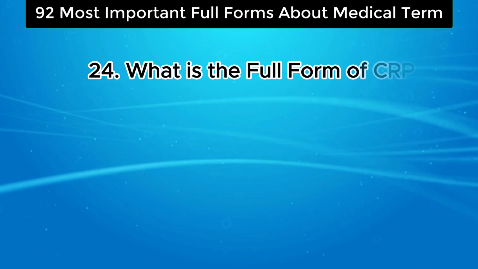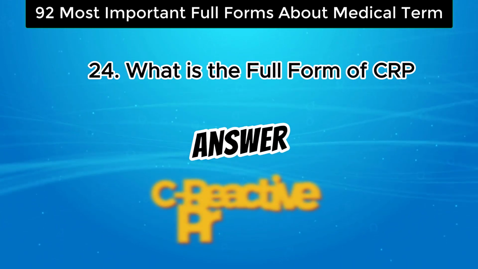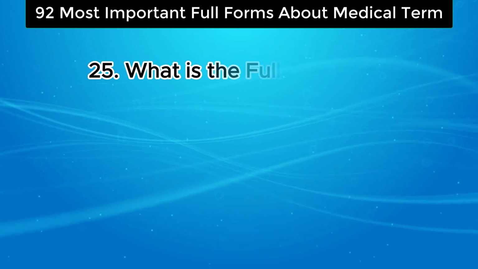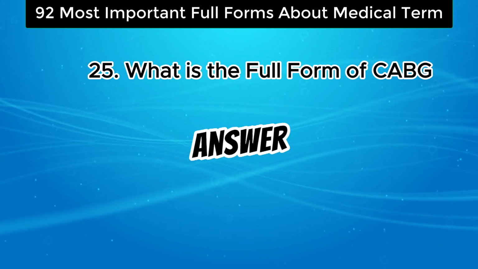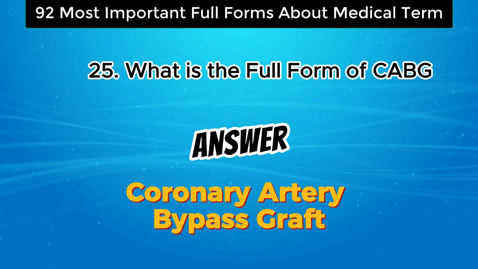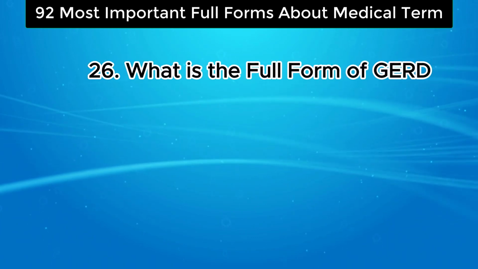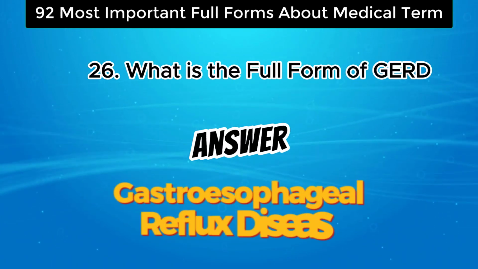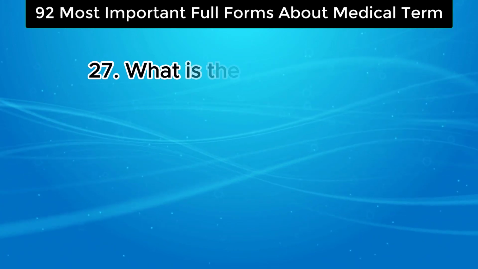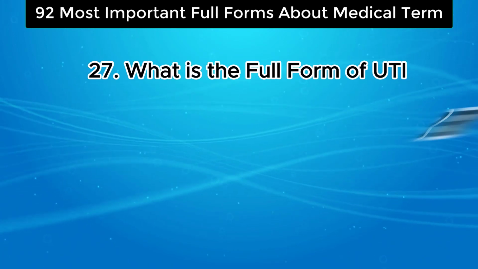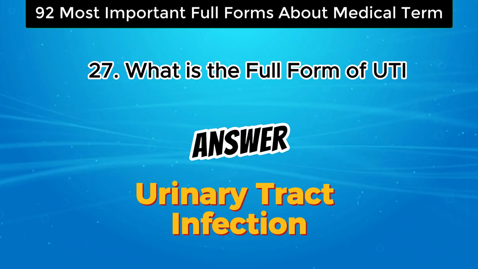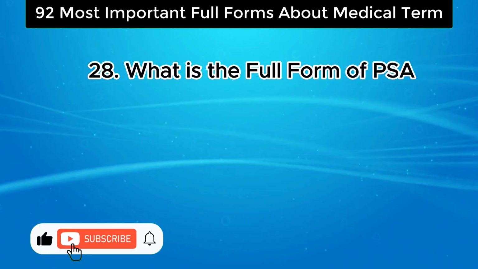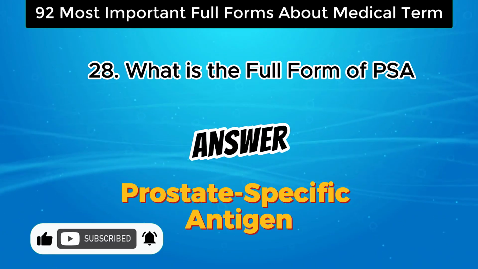What is the full form of CRP? The answer is C-reactive protein. What is the full form of CABG? The answer is coronary artery bypass graft. What is the full form of GERD? The answer is gastroesophageal reflux disease. What is the full form of UTI? The answer is urinary tract infection. What is the full form of PSA? The answer is prostate specific antigen.